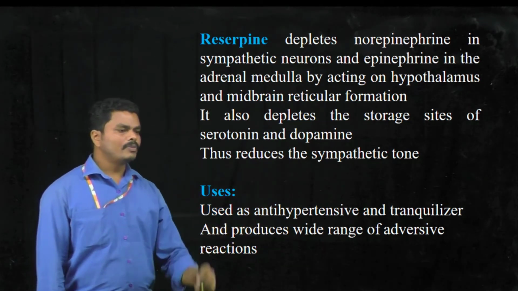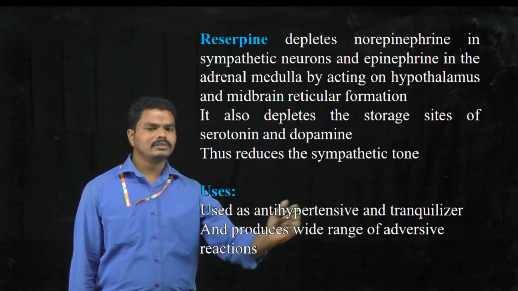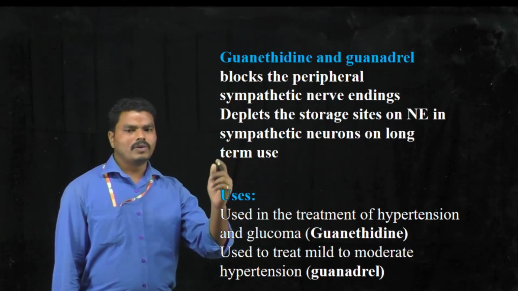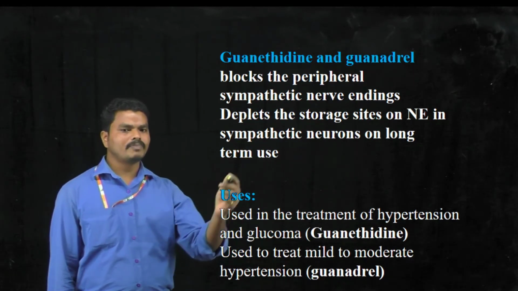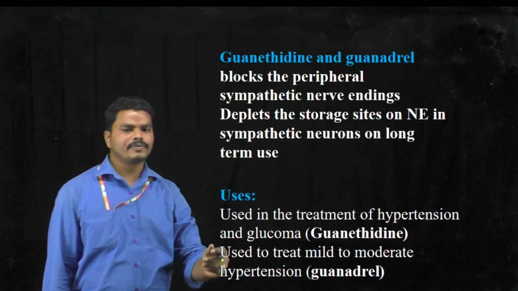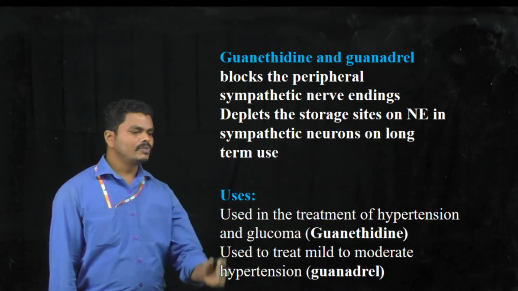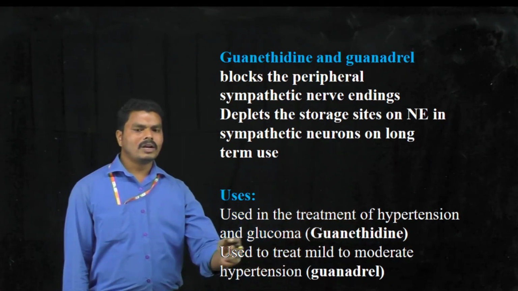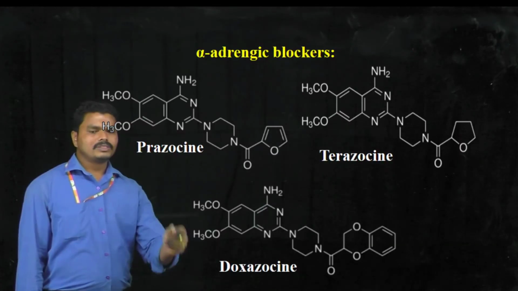And coming to the pharmacological uses of reserpine, it is used as an antihypertensive and tranquilizer, and this can produce a wide range of adverse effects. Guanethidine and guanadrel show their actions by blocking the peripheral sympathetic nerve endings, and they can deplete the storage sites of norepinephrine in sympathetic neurons. And coming to the uses, guanethidine is used in the treatment of hypertension and glaucoma, and guanadrel is used in the treatment of mild to moderate hypertension.